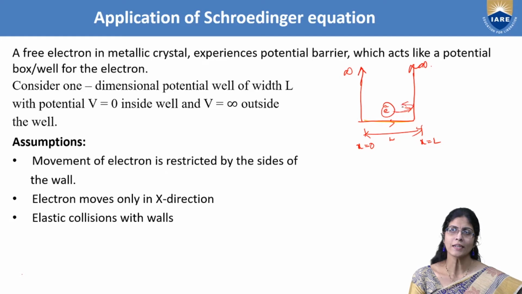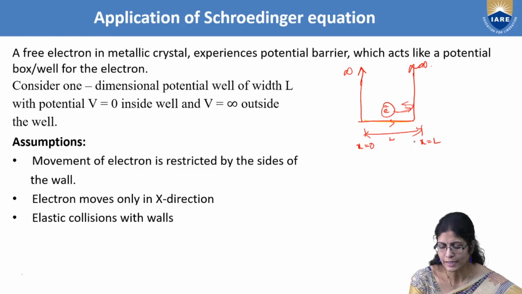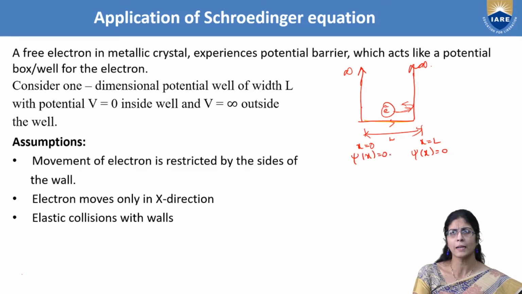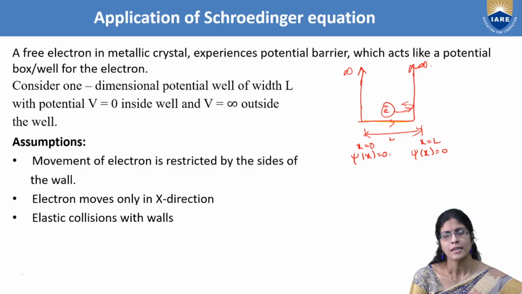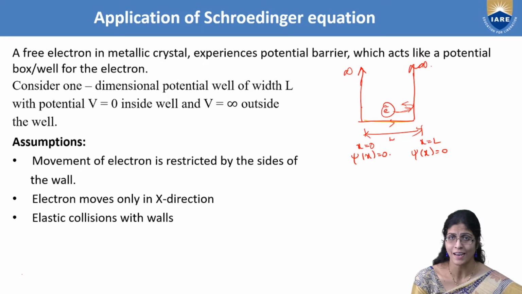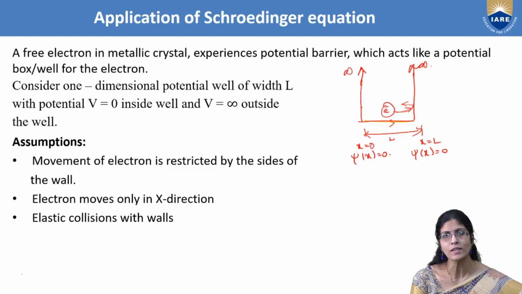When I understand it in terms of the existence of the electron, with respect to the elasticity, I should take that the electron is not existing there. So psi of x is equal to 0 here, and the same here, psi of x equal to 0. Psi of x is always an entity which helps you to understand any particle with respect to its momentum, maybe its velocity, maybe with respect to space and time. Here you are saying that it is an elastic collision, so you have to consider that it just goes and comes back. Though physically the electron will be in the box, at the walls it is not there.